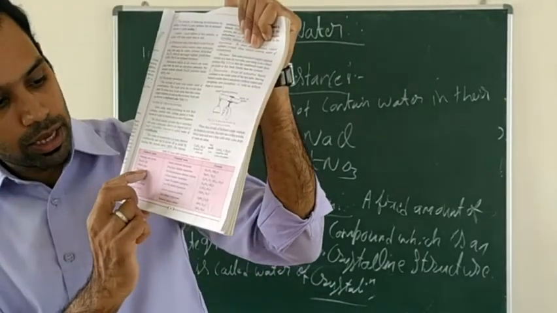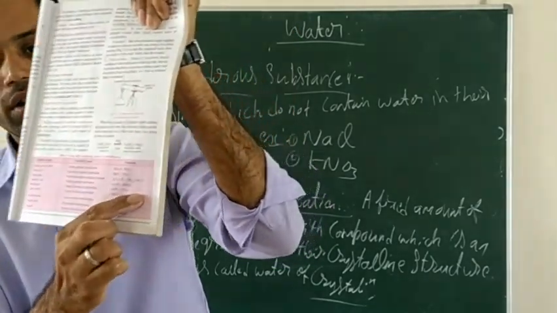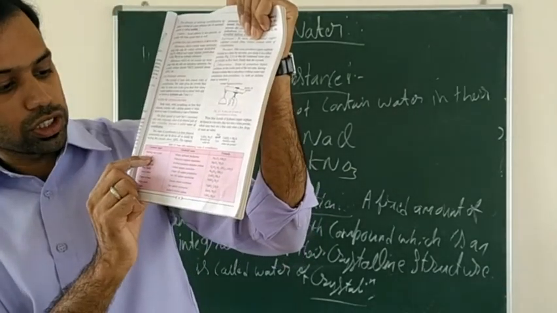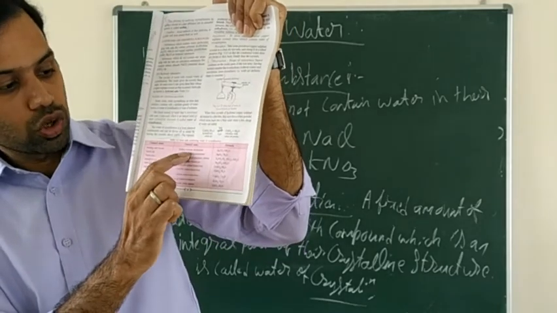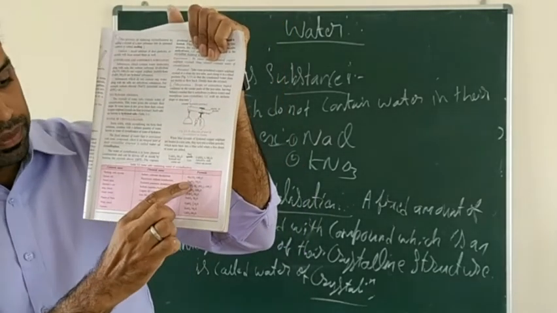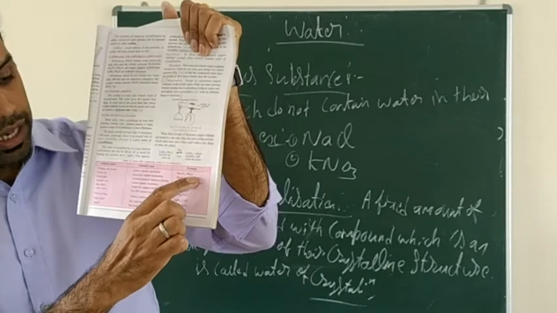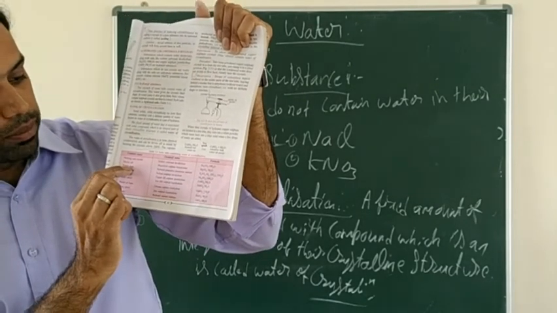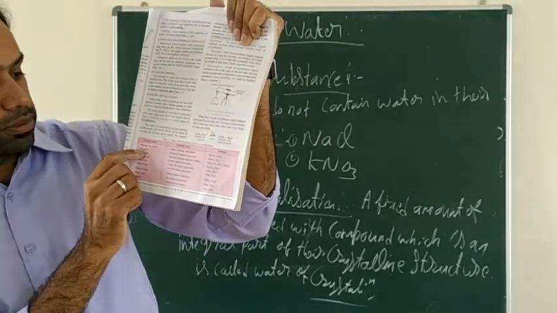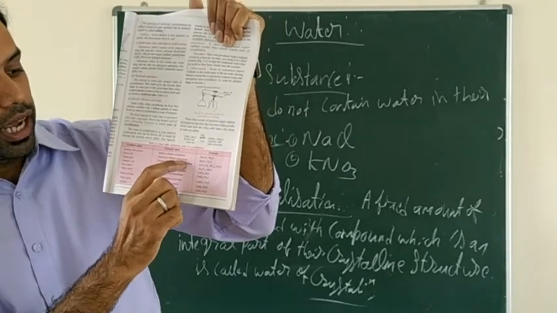Some of the common names, chemical names and formulas. First one, washing soda crystal. As I told, sodium carbonate decahydrate, Na2CO3, 10H2O. Second one, Epsom salt, magnesium sulfate heptahydrate.